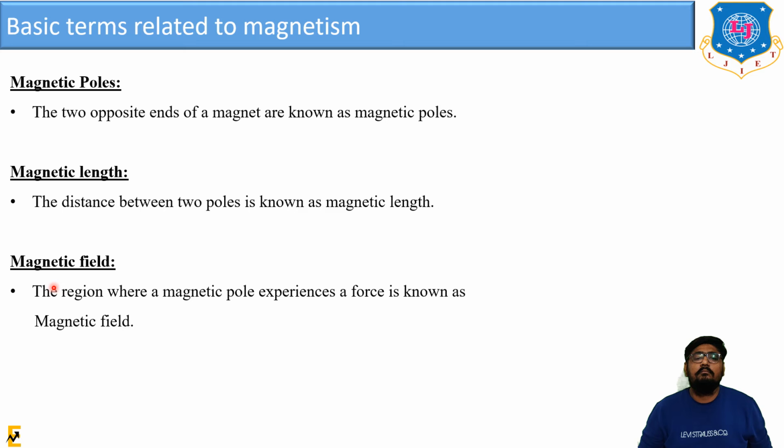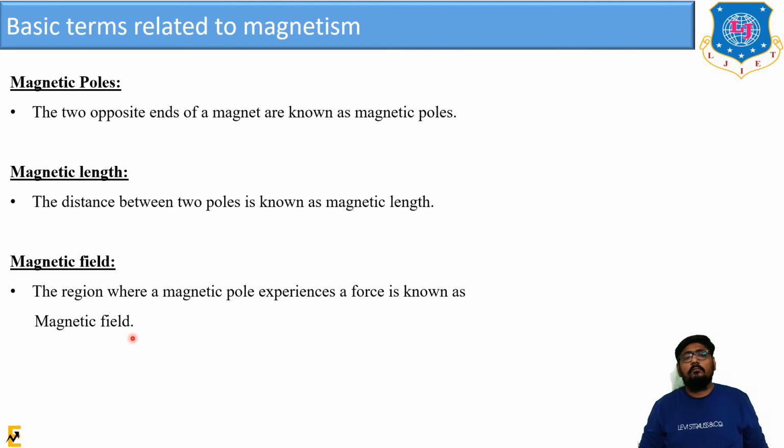One more important term is the magnetic field. The region in which a magnetic pole experiences a force is known as a magnetic field. Or it can be said as the region in which the effect of the magnet is prevailing. Whatever the area surrounding the magnet in which the presence of the magnetic field can be felt, means if you drop some iron filings around it, they will be directly attracted and stick to the magnet. That region is known as the magnetic field.